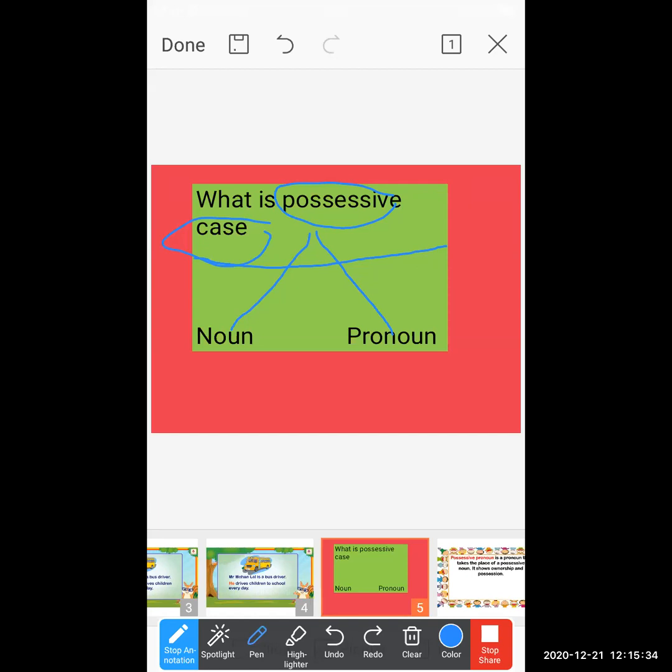That's the reason, students, I'm repeating again and again: a sentence which shows the ownership of particular things by a particular person comes under the possessive case.